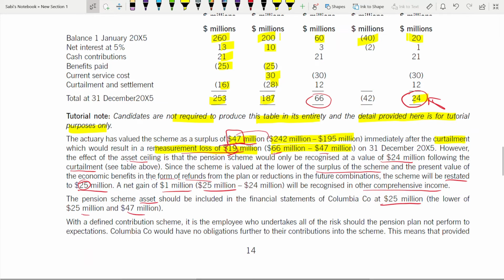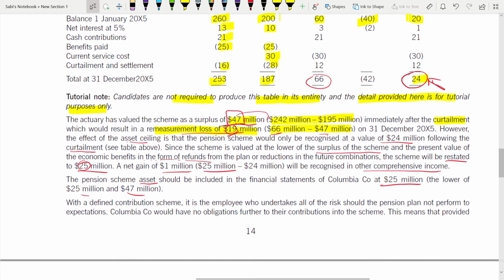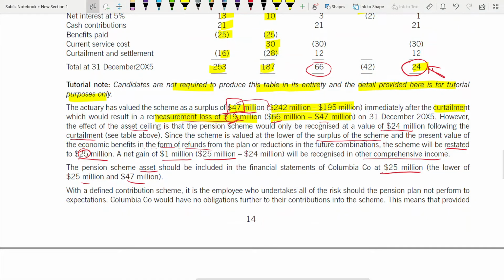Okay, with a defined contribution. So now we are coming to the defined contribution scheme. Defined benefit plan scheme has been explained in detail. That is always asked. Most of the questions are asked from that area only. But contribution scheme only a small amount. It is the employee who undertakes all of the risk should the pension plan not perform to expectations. Okay, the employee bears the risk.